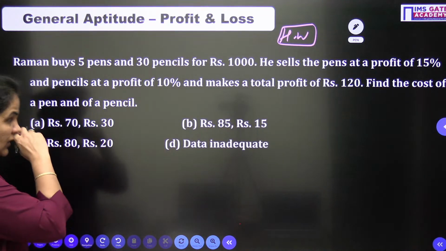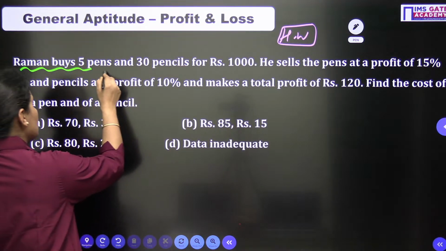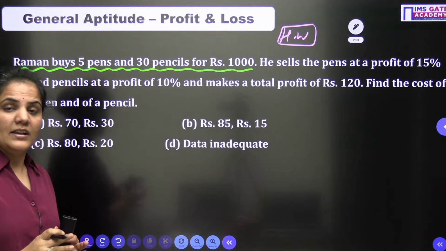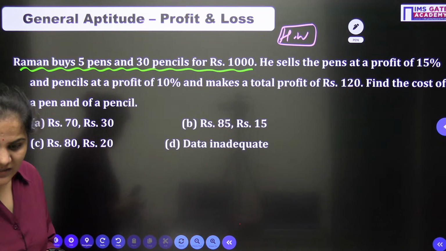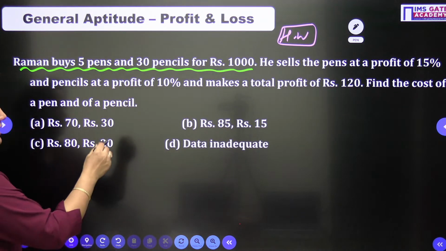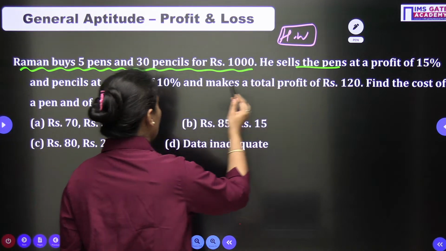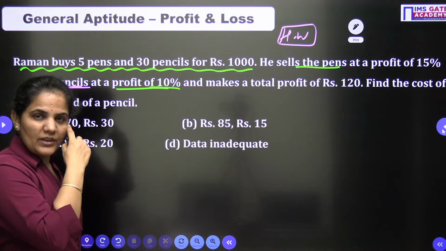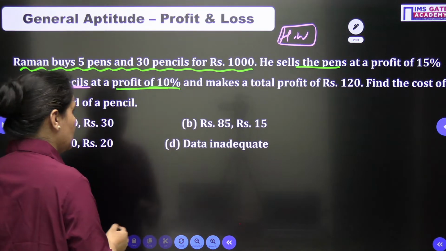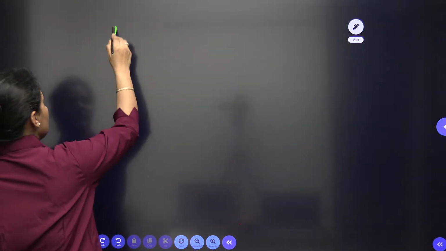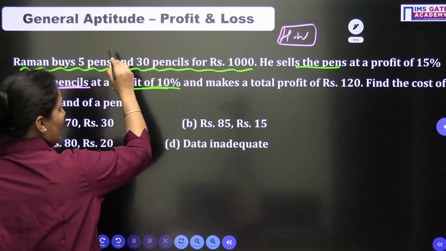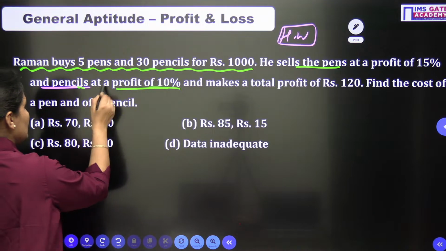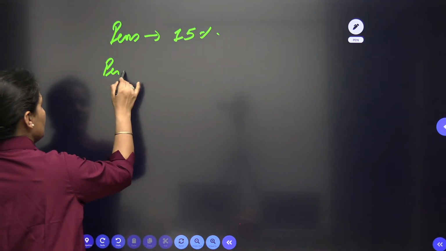So what is the question? Let's read it out. Raman buys 5 pens and 30 pencils for ₹1000. This is the combined price of 5 pens and 30 pencils. He sells the pens at a profit of 15% and the pencils at a profit of 10%. Here we will use one simple concept and we can solve the question.